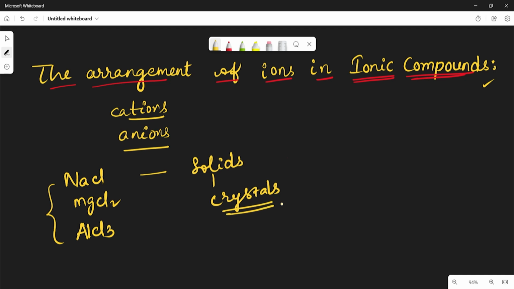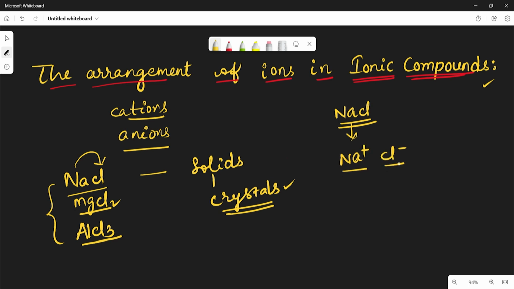Because in between the two atoms there exists a strong force of attraction, that is nothing but the electrostatic force. Because of that attractive force, most of the ionic compounds are crystals only. So now, how can the cations and anions of the ionic compounds exist in the solids? Let us see. Take the example sodium chloride. In sodium chloride, two types of ions are there, Na+ ions and Cl- ions.